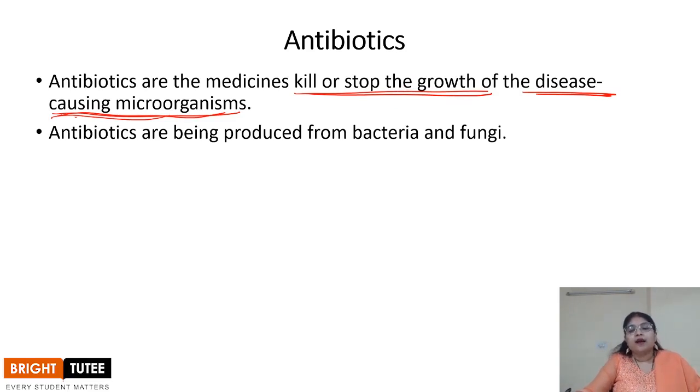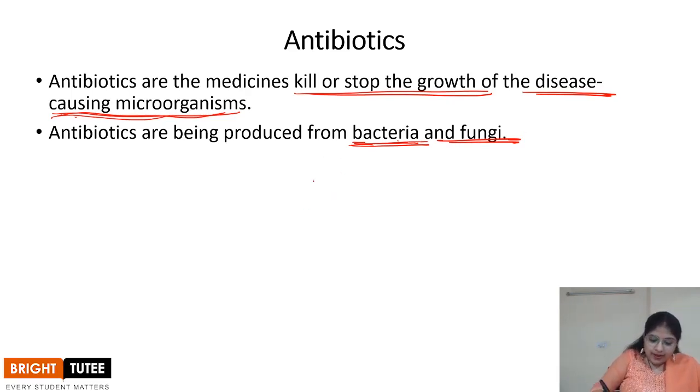So antibiotics are the medicine, as the name suggests, that helps in killing the microorganisms, or stopping the growth of the microorganisms that cause disease in our bodies, right? Antibiotics are usually produced from bacteria and from fungi. These are the two groups which are responsible for the production of antibiotics.